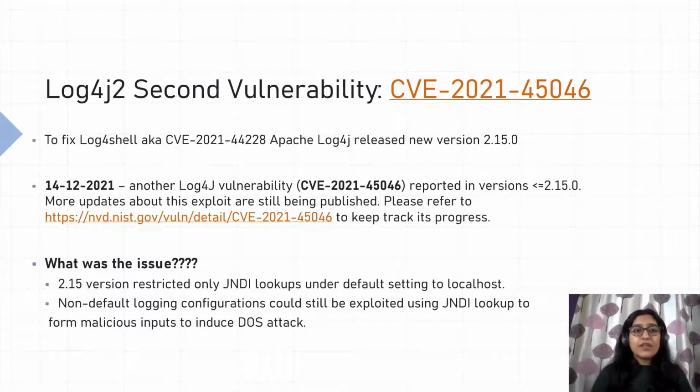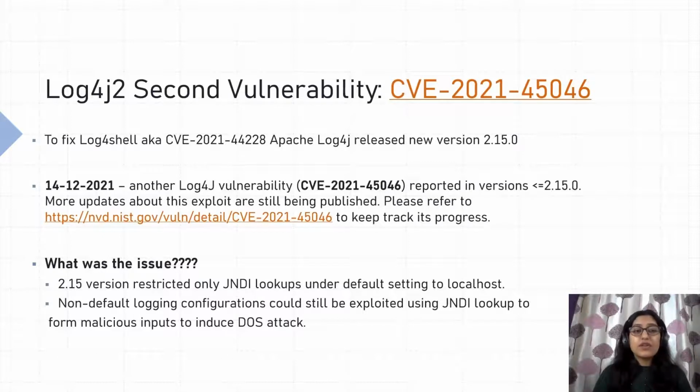To fix the Log4Shell vulnerability, Apache released a newer version, which is 2.15. But it was not long before, on 14th December, another vulnerability was reported in all versions of Log4j2 including 2.15. Most updates around this exploit are still being published, so I would request you to keep tracking this vulnerability on the website mentioned in the slides.